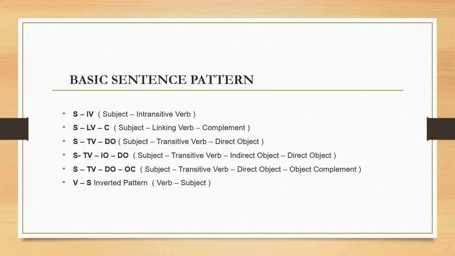Last meeting, we also tackled basic sentence patterns: the subject plus intransitive verb; subject, linking verb and the complement; subject, transitive verb and direct object; subject, transitive verb, indirect object and the direct object; subject, transitive verb, direct object and the object complement; and the inverted pattern, the verb and the subject pattern. And to connect and link these sentences and clauses to each other, we are using the connectives and the conjunction.